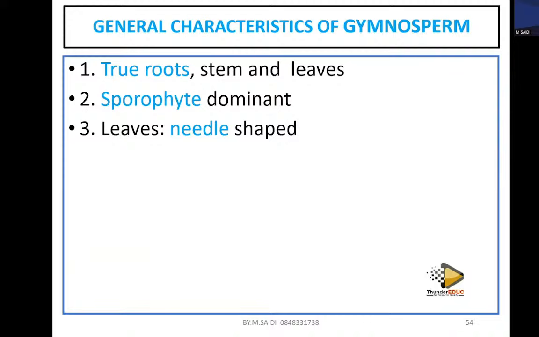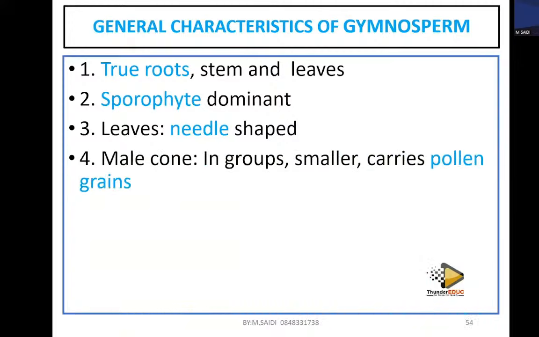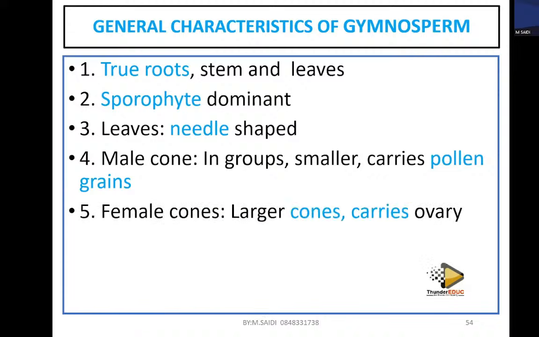Another one: male cones are in groups, small, and they carry what we call the pollen grains. The female are big, as you know. Ladies are always bigger than men. If you find a man who is bigger than a female, that's a rare case.